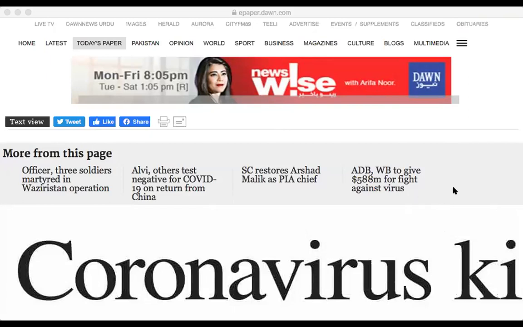You can see the headline is in present tense: Coronavirus kills 2 victims in Pakistan. And these are sub headlines. They have given the most important information, and then they have given it in the form of sub headlines just to give some more information to their readers.